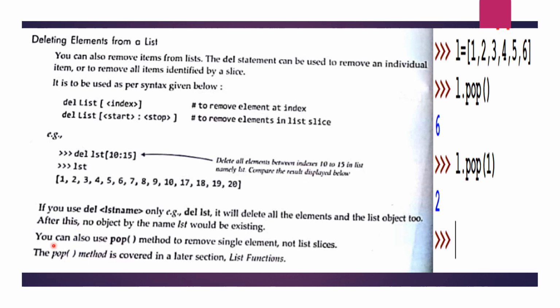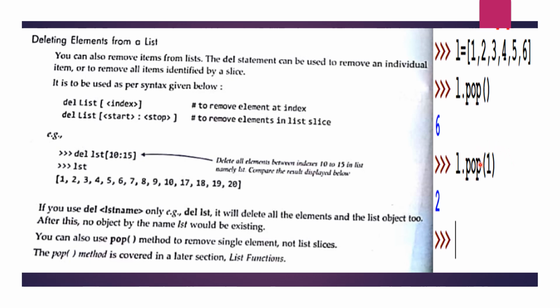You can also use the pop method to remove a single element. The pop method will delete an element from the last index. So whatever the last element is in the list, that will be removed with the pop method. And it will return the value also, meaning the deleted element will be given in the output. You can also delete an element of your choice from the list using the pop method by giving the index value.